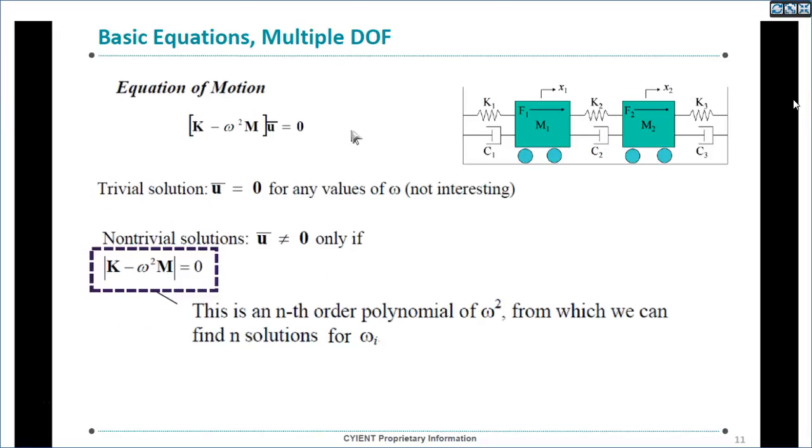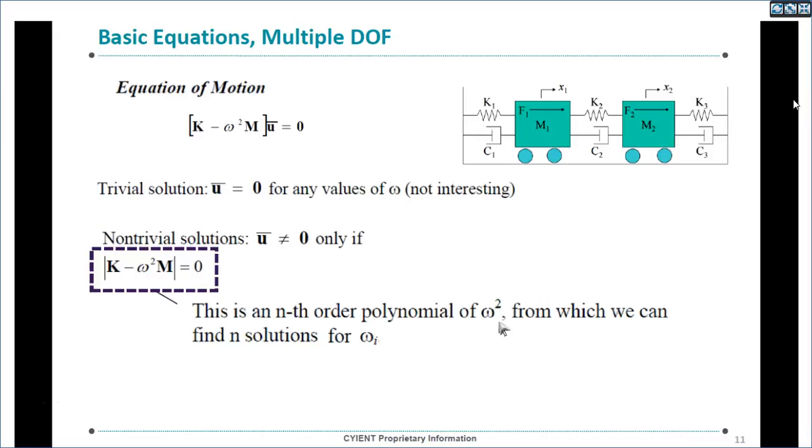For a non-trivial solution, we are interested only in the case where u bar is not 0 and this factor is 0. When we make it 0, we get an nth order polynomial of omega square. So it will have multiple values, not one value.